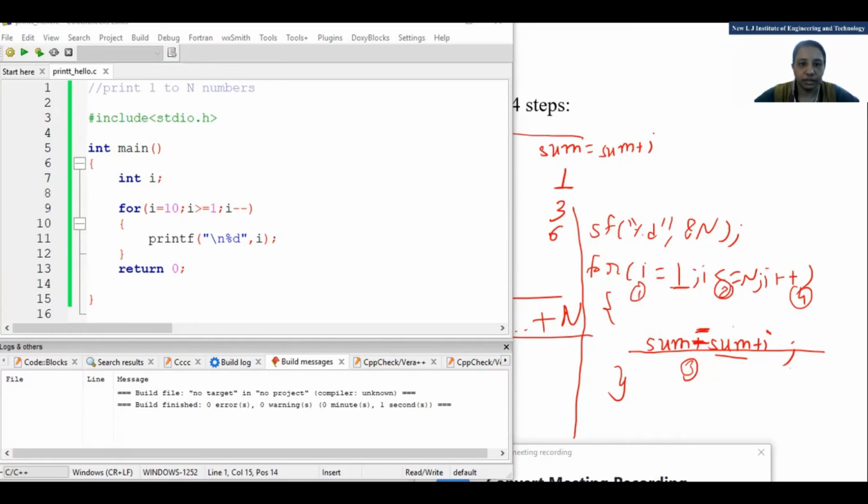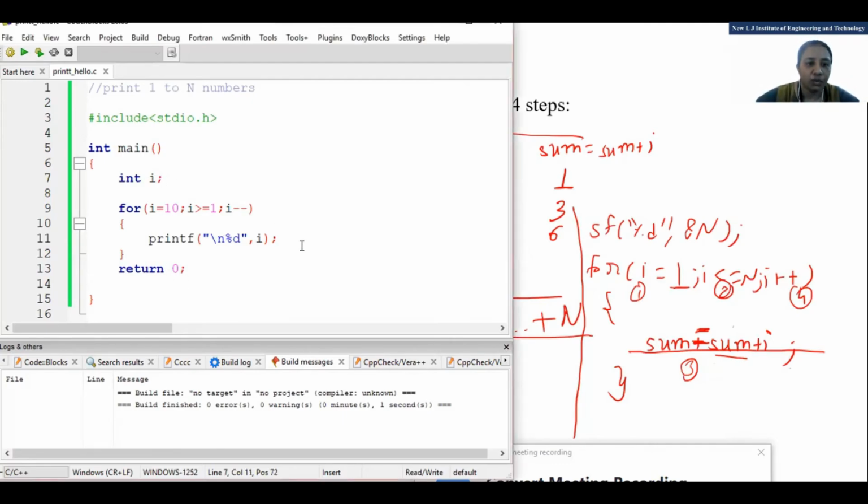Only one condition, that is i greater than 0? No, I want to print 1 to n. You are correct: i equal to 1, i less than or equal to n, i plus plus. One more change is there, the scanf for n. That answer is correct.